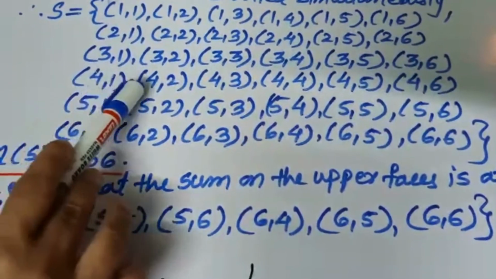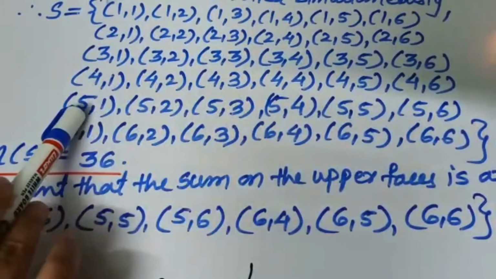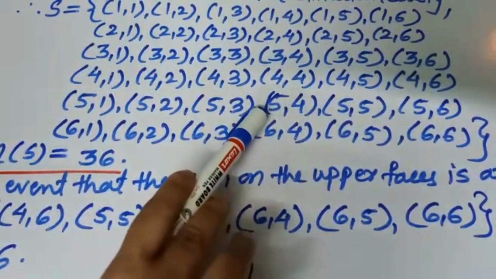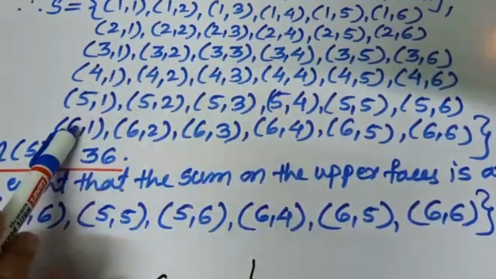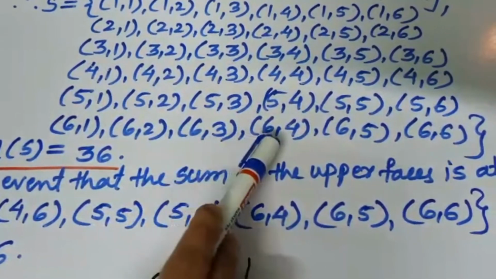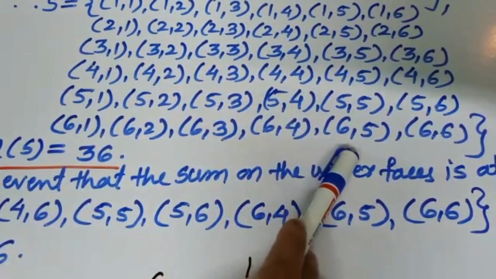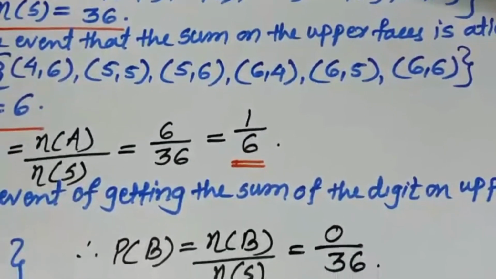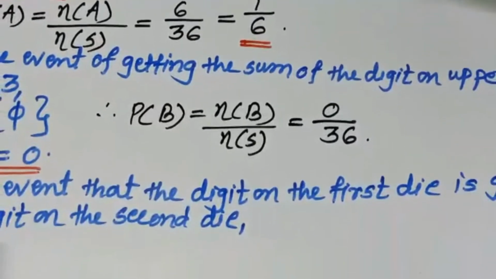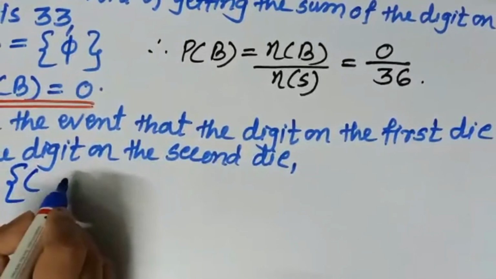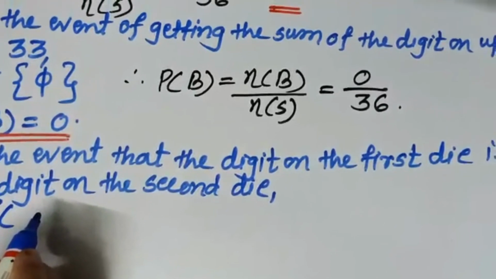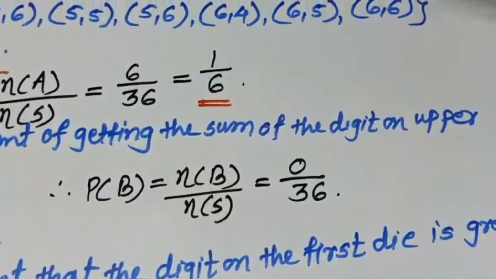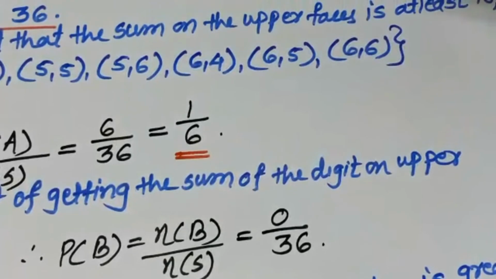Afterward 4, 1, 4, 2 and 4, 3. 5, 1, 5, 2, 5, 3 and 5, 4. Means the first number is greater than the second. 6, 1, 6, 2, 6, 3, 6, 4 and 6, 5. Likewise, we have to take all these outcomes in the C event. So write C is the event of, which I said first from that third line. First number is greater than that of the second.